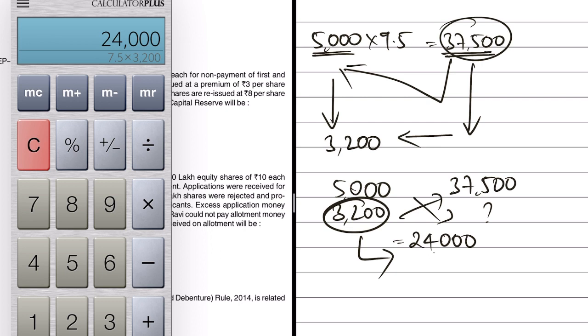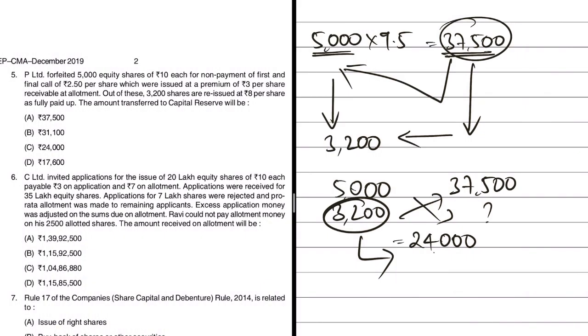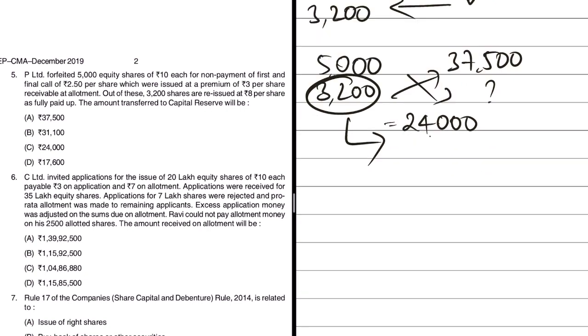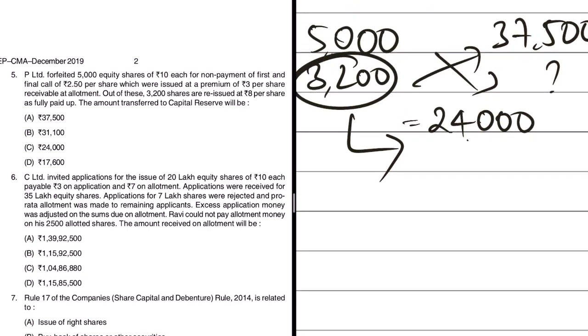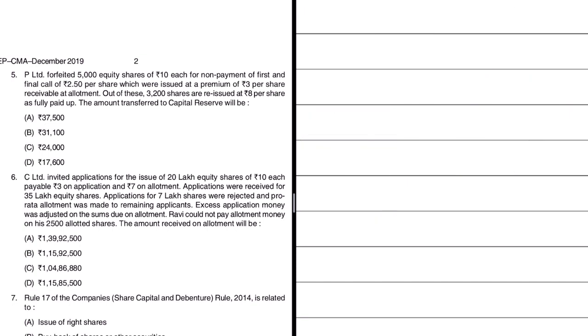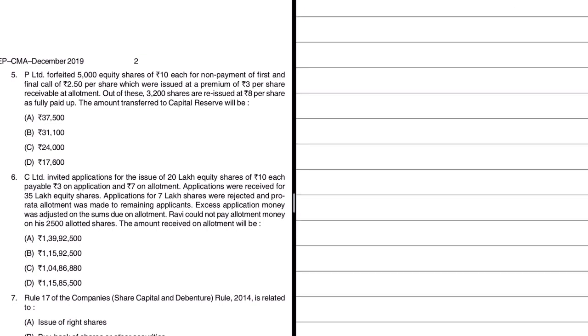Now this 24,000 also cannot be directly transferred to capital reserve, because these shares are already issued at a discounted rate. Now what is the discount rate? So in this case the discount rate is rupees 2 per share. So where is that given? If you look at the last line, out of these shares 3,200 were reissued at rupees 8 per share, they say. That means face value is rupees 10 but reissued at 8, so therefore discount is 2. This discount is nothing but loss. When it comes to reissue, we can always issue shares at discounted rate.